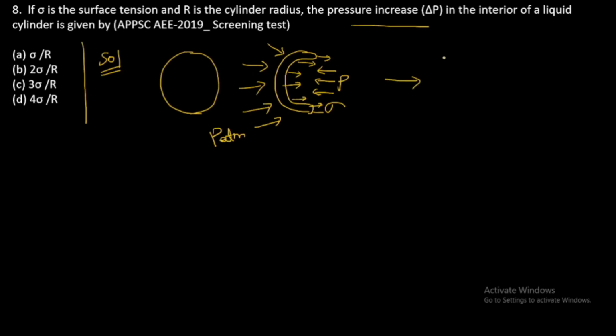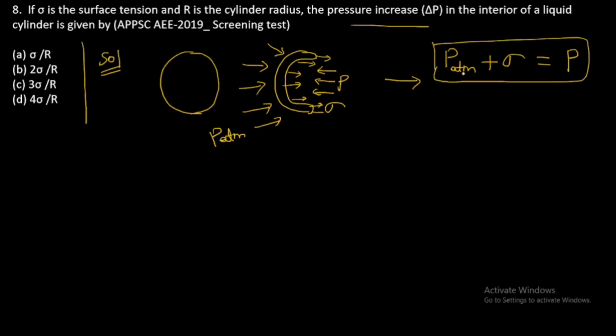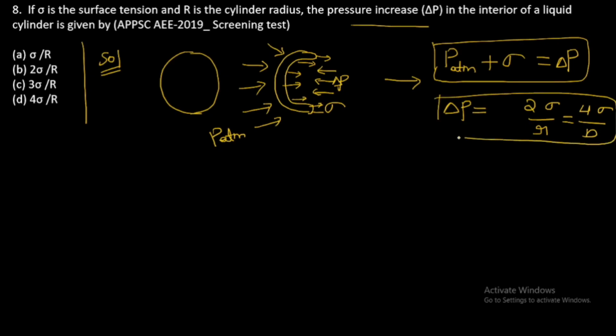So if we see this, P atmospheric pressure plus sigma is equal to P. If we solve this, we will get the formula equal to 2 sigma by r, or 4 sigma by d. It is for a liquid drop.